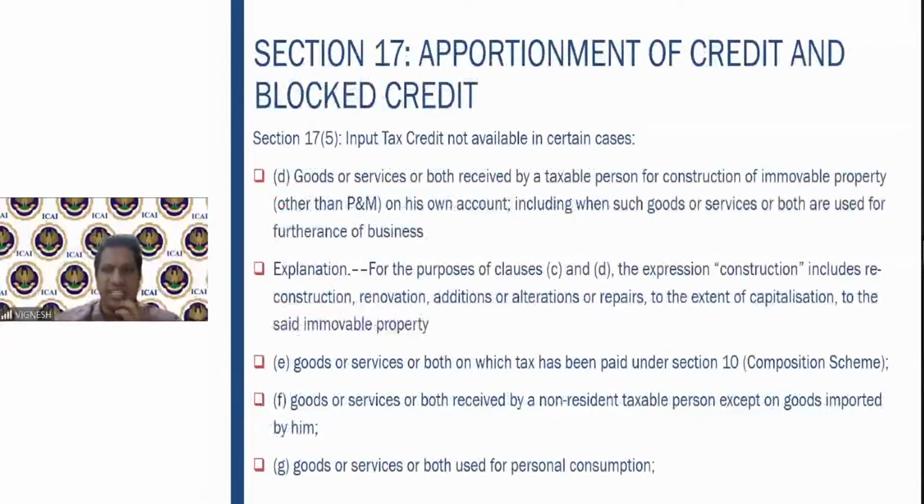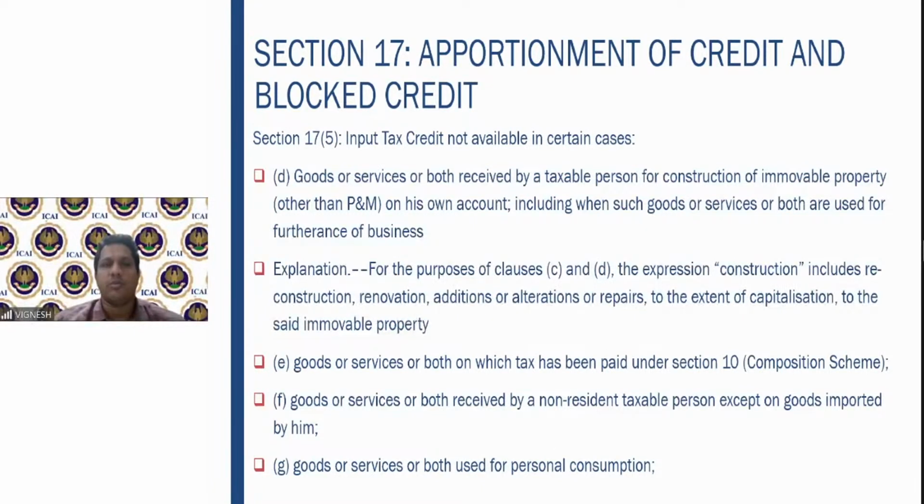Works contract service. Then goods or services or both received by a taxable person for construction of immovable property other than plant and machinery on his own account, including when such goods or services or both are used for the furtherance of the business. So, whenever you are receiving the goods or services for construction of immovable property on his own account, that means I am constructing an office building for myself.